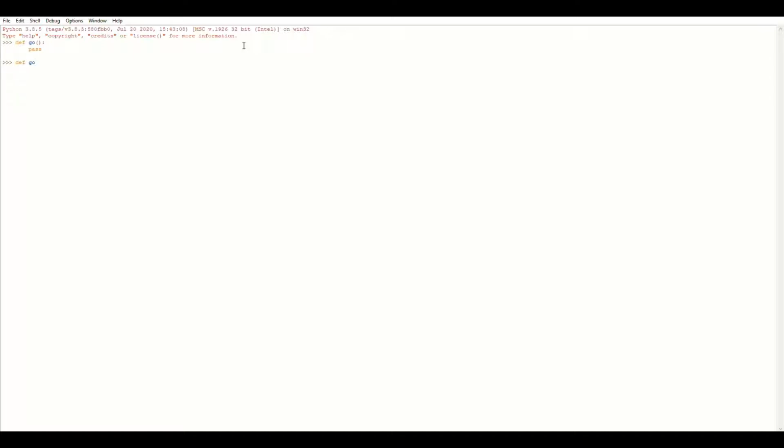Let's say def go again. That means we're redefining it. And instead of just pass, we'll put print go. Then we'll say pass. So print is also a reserved word, and as the name implies, it prints. So when we say go, it does that. I know that's a lot of effort for just saying the words G and O.